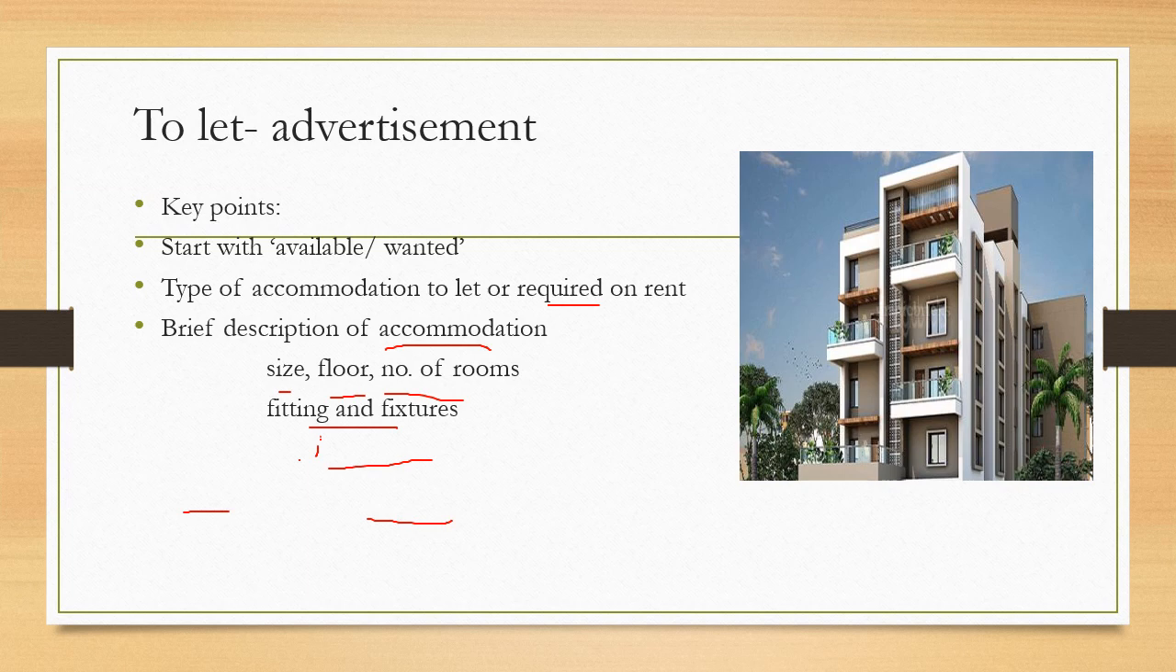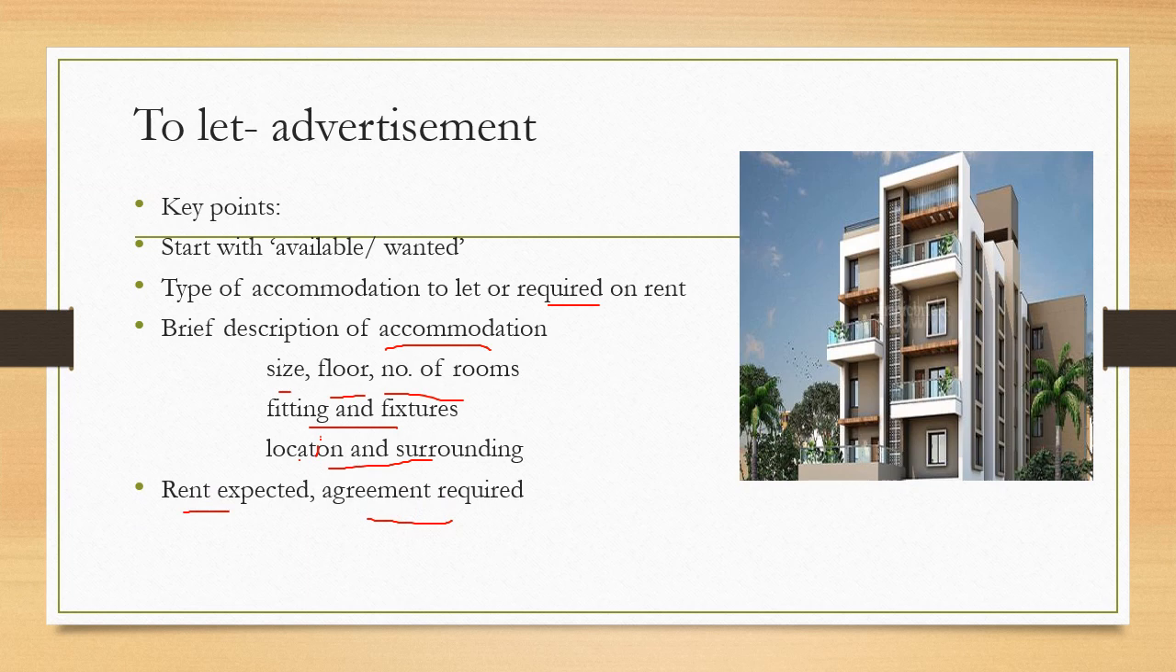Fitting and fixtures. Fitting and fixtures, like in sale and purchase: modular kitchen, attached toilet bathrooms, attached balcony, all these kinds of things. Location and surrounding, that the location is quite safe, it is near the city, in the heart of the city, easily approachable, good parking area, surrounded by a park or sea beaches, that you should mention.